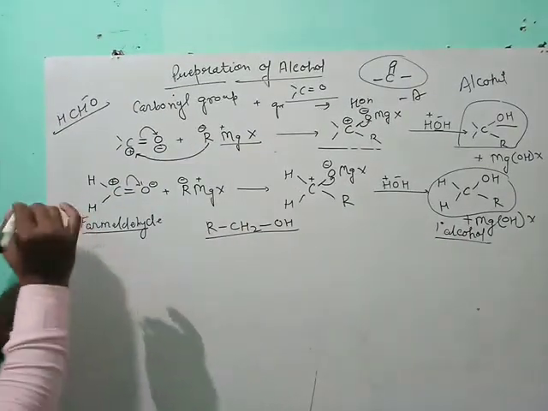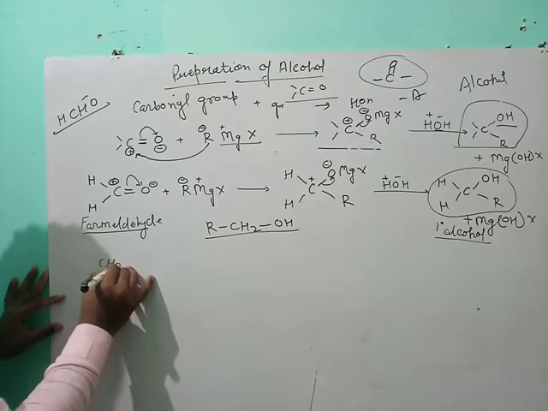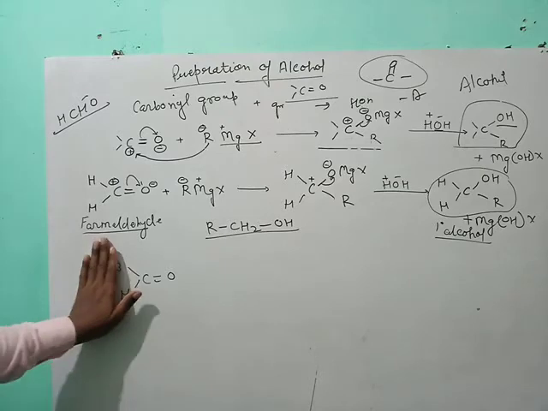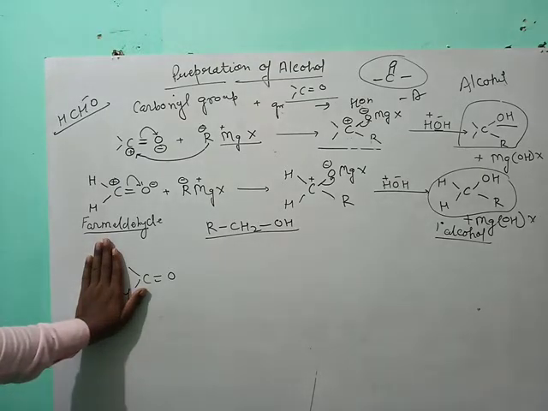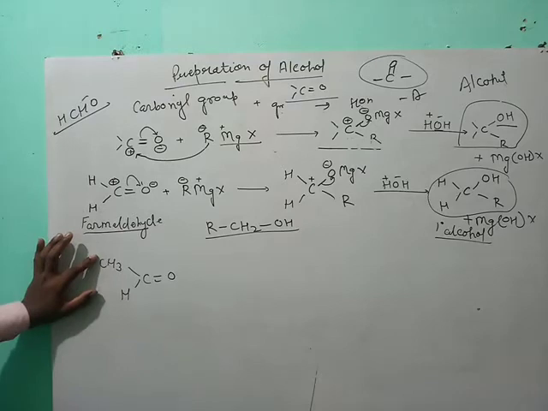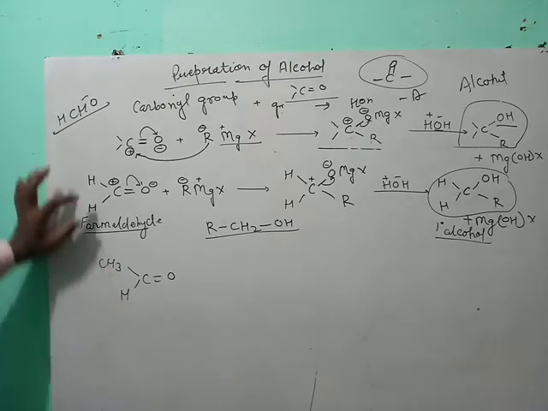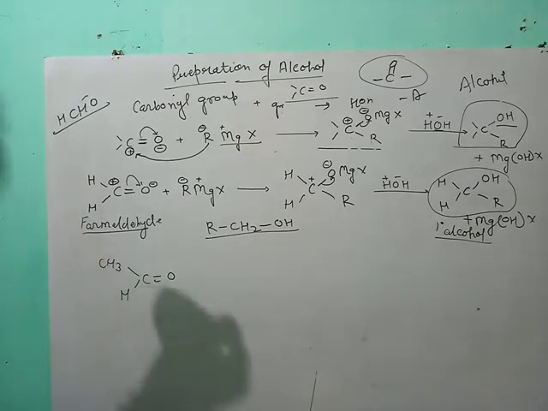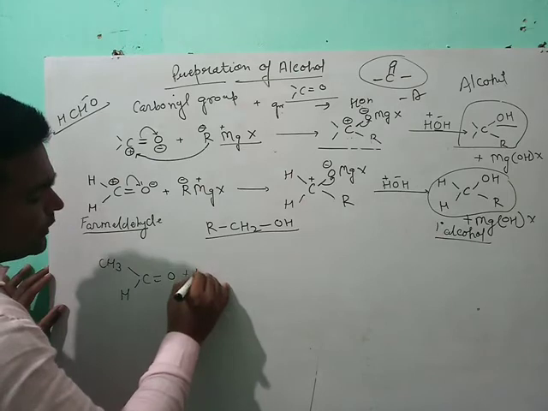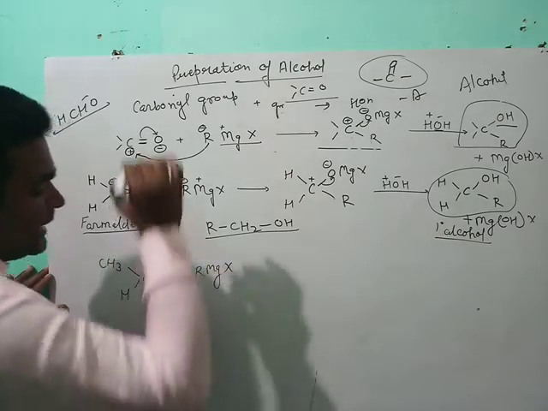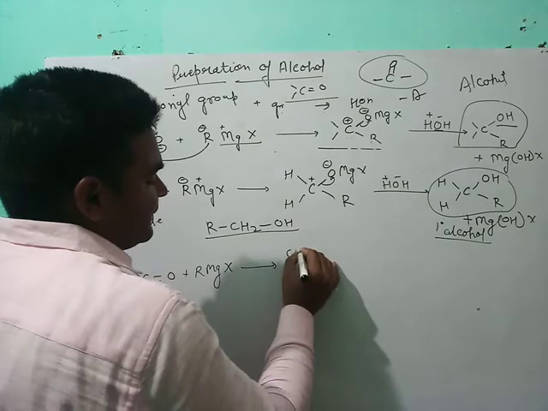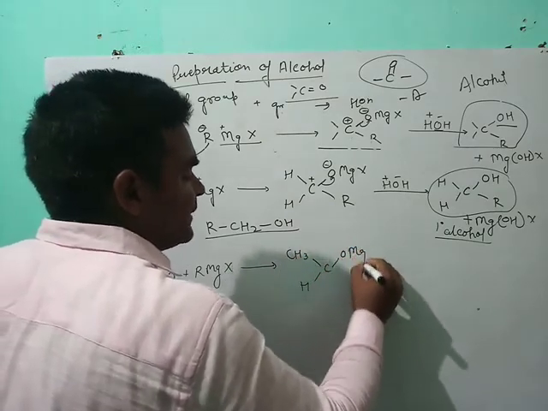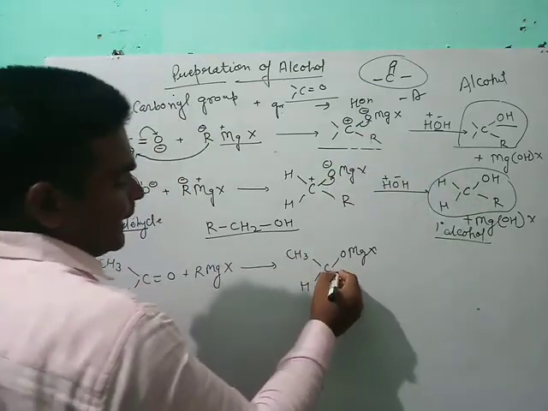And another example, when we take CH3 C double bond O and H, this is the carbonyl, and one valency has CH3 and the other valency has hydrogen. It also reacts similar to the first reaction with RMgX. Here CH3, C, H, O, Mg, X, just similar to this reaction. And here R.